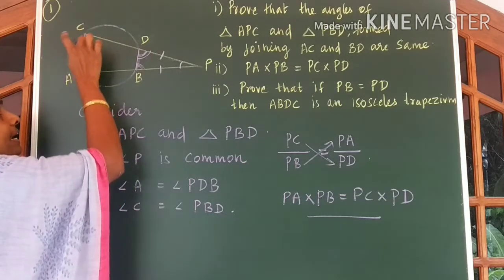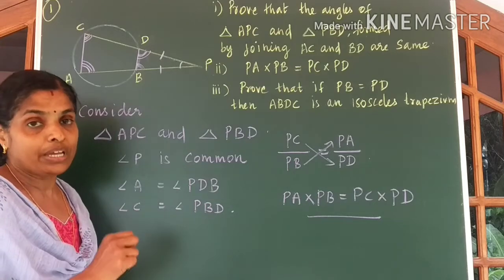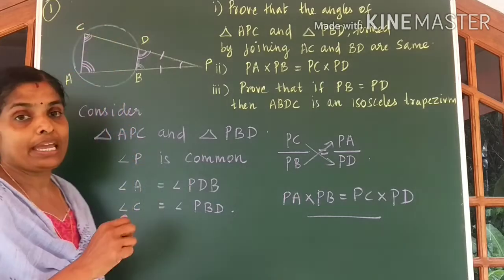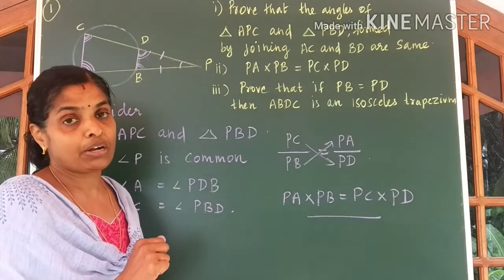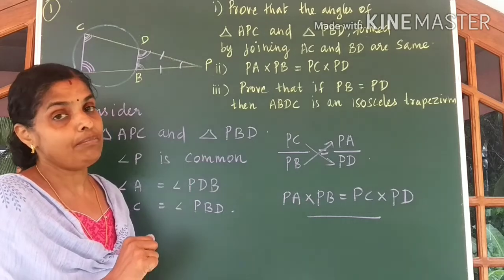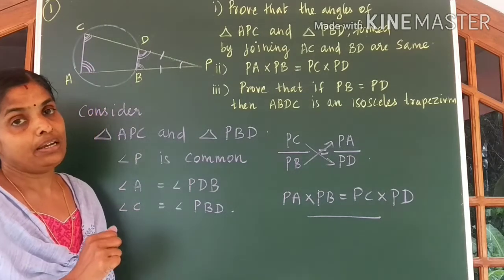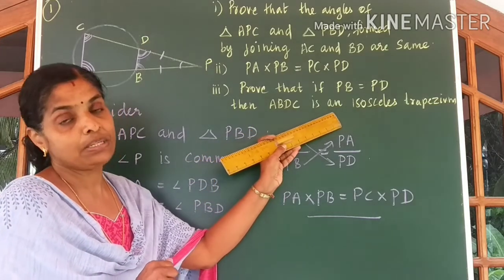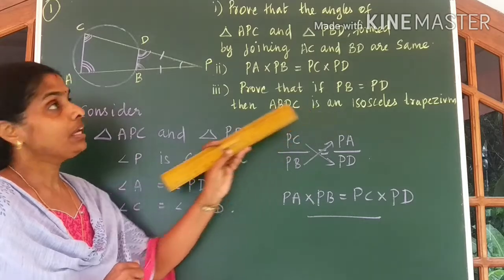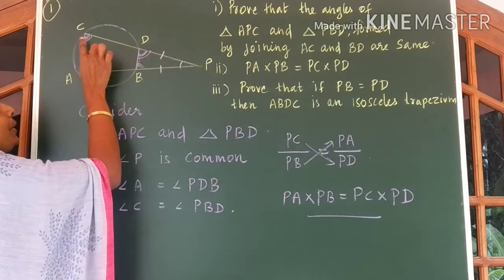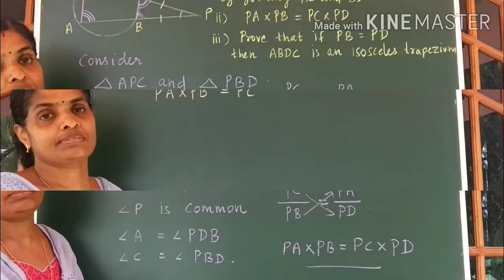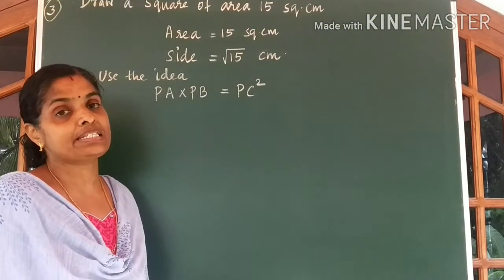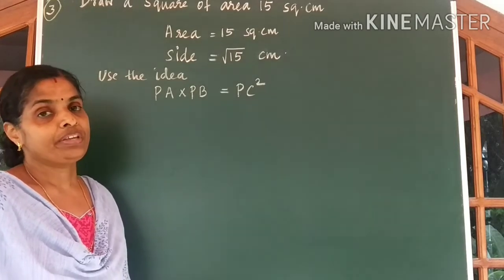Since angle A and angle C are equal, we can call ABDC an isosceles trapezium, because in an isosceles trapezium, base angles are equal. Is it clear, children? To prove ABDC to be an isosceles trapezium, it is enough if you prove angle A is equal to angle C. Look at the third question, children. Second question is already discussed in the previous video.